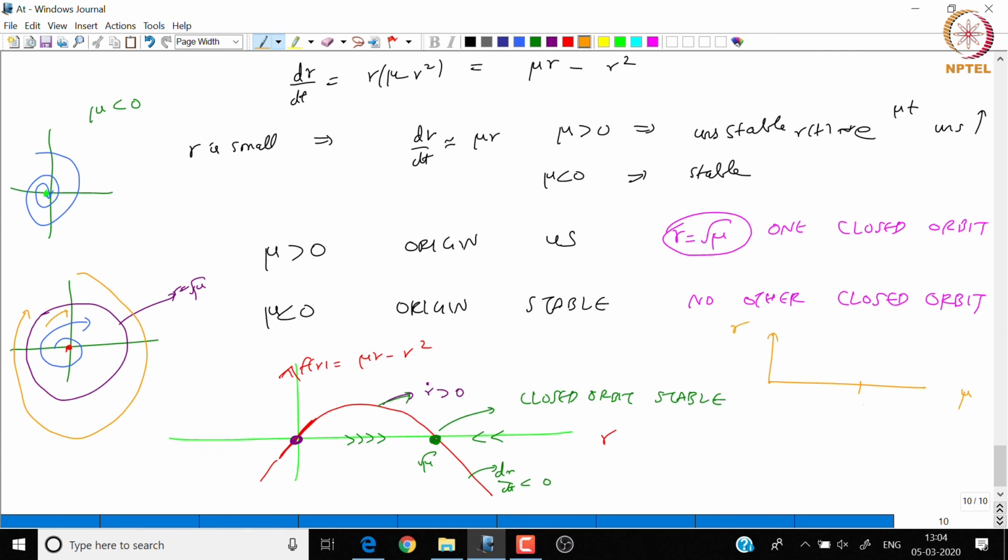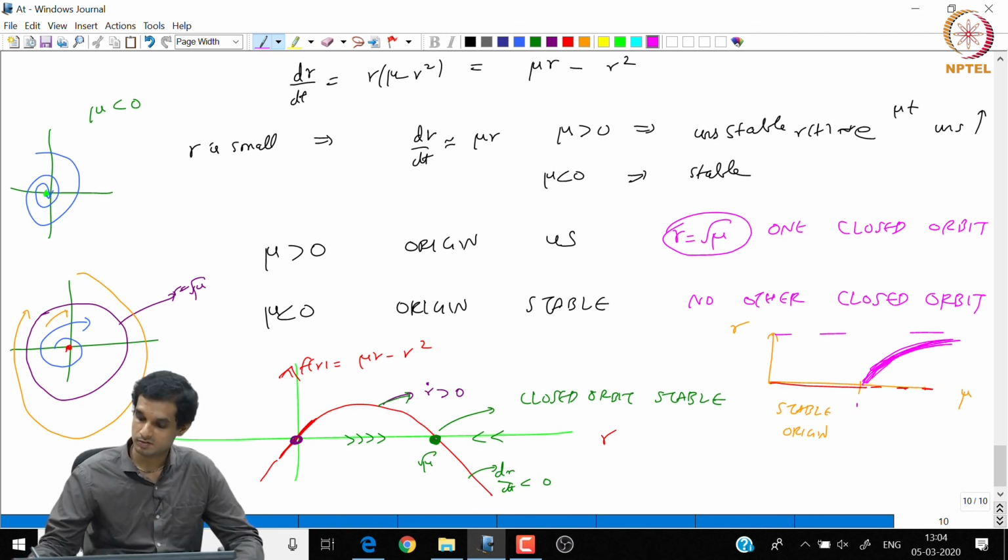So, when we plot mu versus r, initially we have only a stable origin. After mu becomes positive, the stable origin becomes unstable and gives rise to a limit cycle or a closed orbit at r equal to root mu, because a square root function will look like this. So after mu is positive, we have a stable limit cycle. This is nothing but the signature of a Hopf bifurcation in 2-dimensional systems.